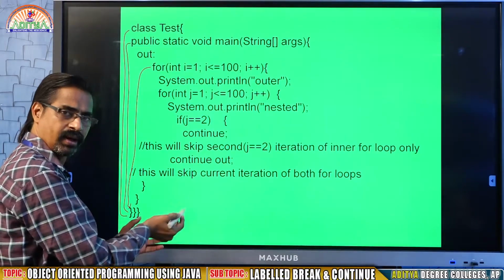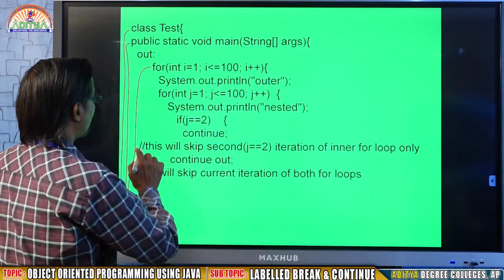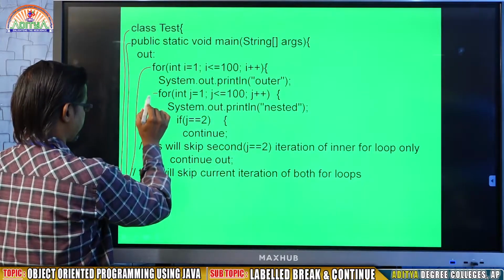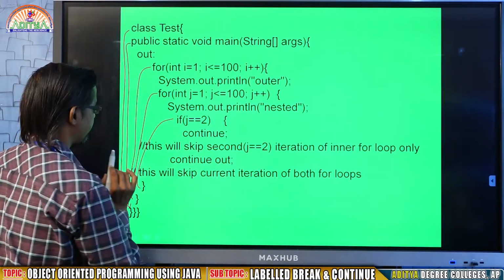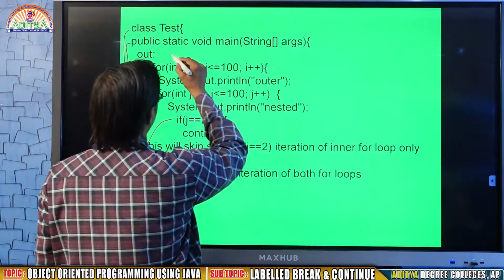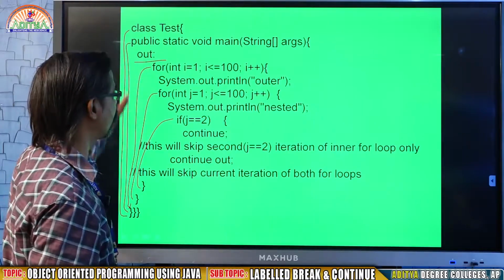So here there is another for loop, and there is an if statement. In this context, at first this is a label I mentioned, in a separate line.